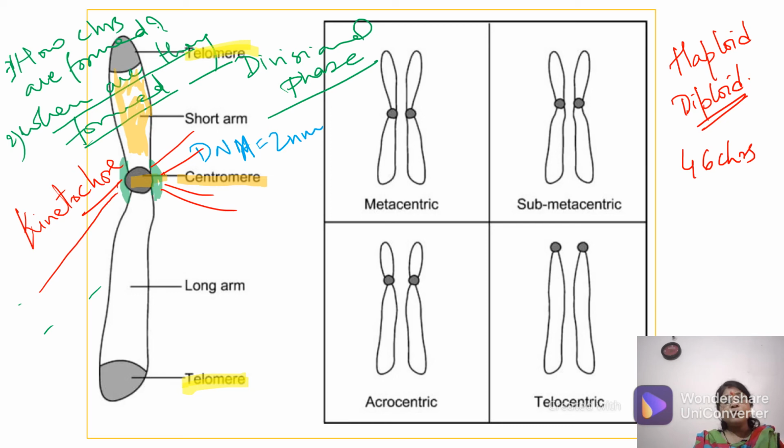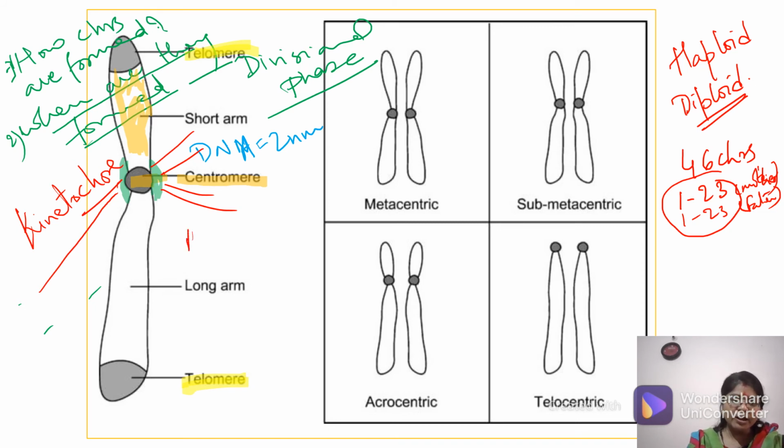That means one set, 1 to 23, you have got from your mother, and another 1 to 23 you have got from your father. Therefore you have two sets of chromosomes. Or by analogy, if I write A, B, C, D till Z, this is one set, which is called haploid.